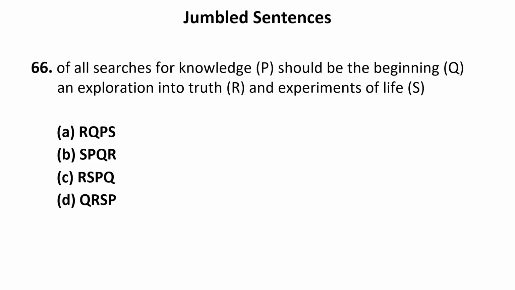All searches for knowledge should be the beginning of, an exploration into truth and experiments of life. So "should" cannot begin the sentence, "and" cannot begin the sentence, "of" cannot begin the sentence. It means the sentence will be beginning with R. Now let us see in the options. Only 2 options are there which are beginning with R. So if I see R as the first sentence, an exploration into truth, in the very first option, it is followed by sentence Q. An exploration into truth should be the beginning of all searches for knowledge and experiments of life. So this can be the correct answer, A.